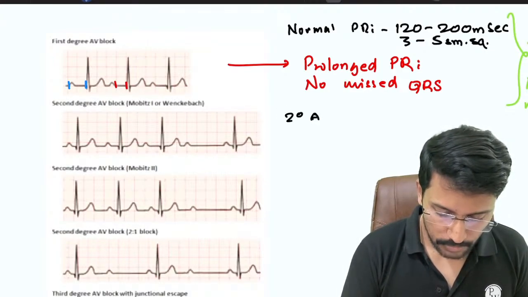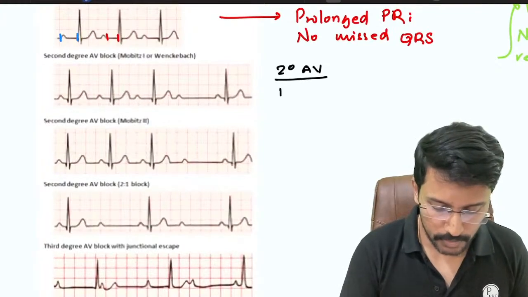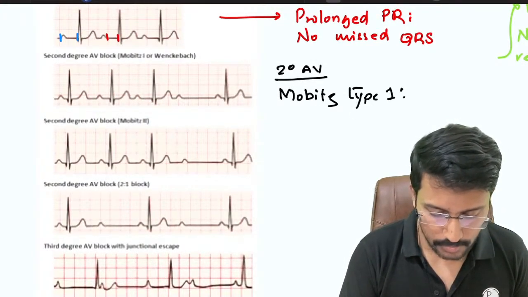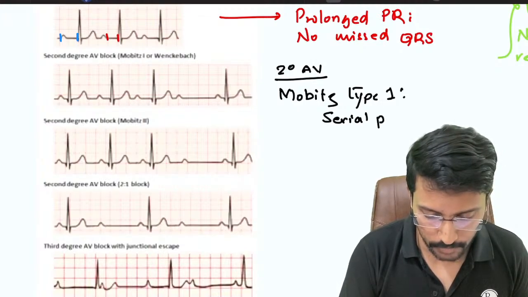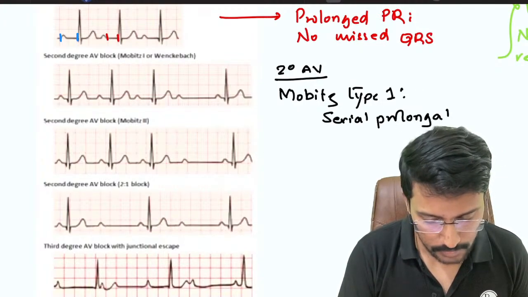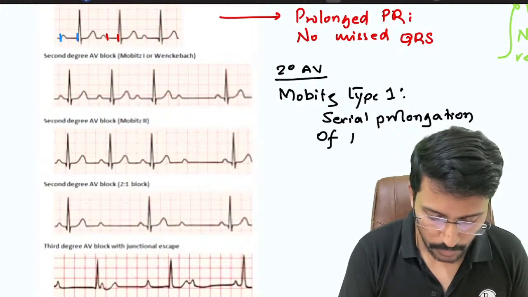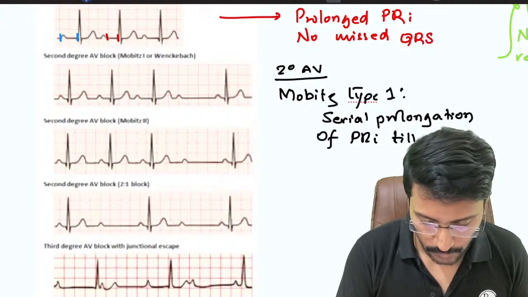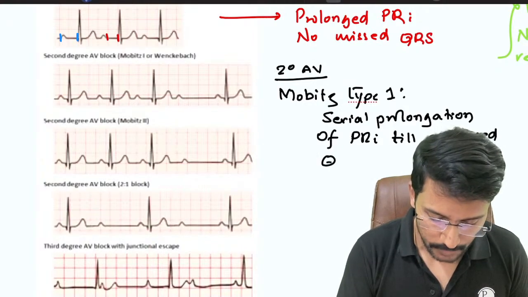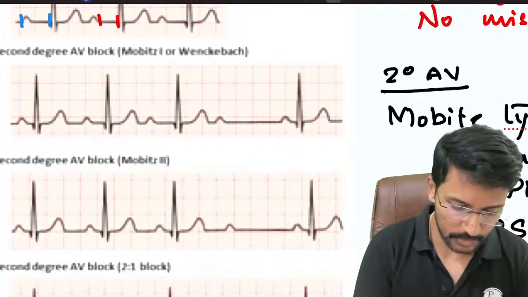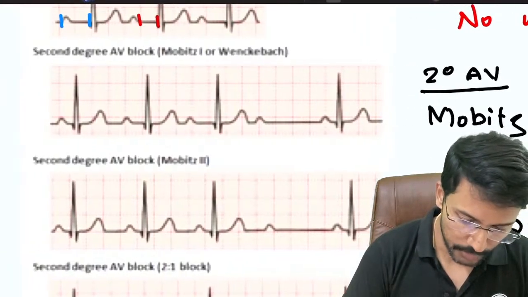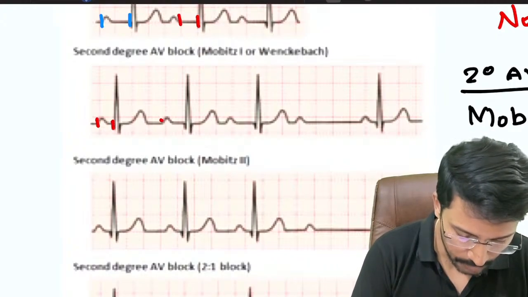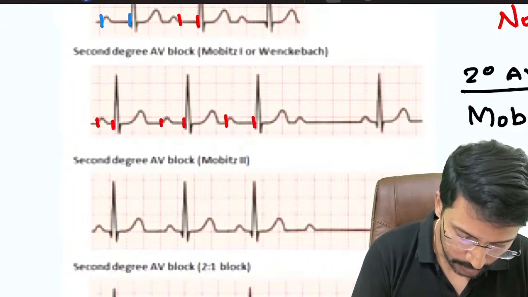Then we have second degree AV blocks. Second degree AV blocks, we have 2 types. The first one is called Mobitz type 1, which is very dramatic, as you know. In Mobitz type 1, there is serial prolongation of the PR interval till a missed QRS. And this cycle goes on repeating. As you see in this ECG, you can clearly notice, right? I will just quickly mark the PR interval and you can notice it. This is the PR interval in the first complex. This is the PR interval in the second. This is the PR interval in the third, right?